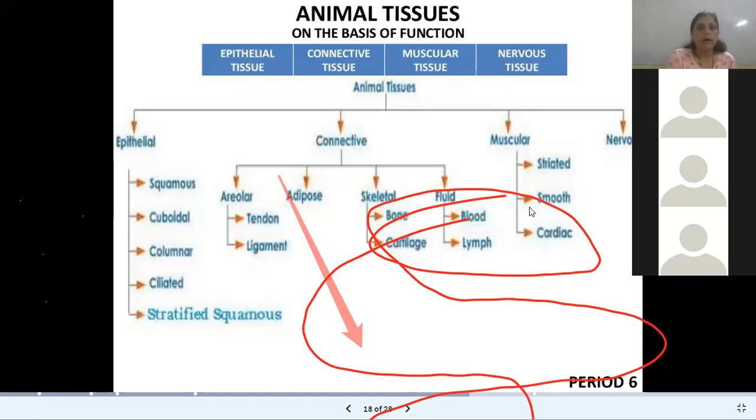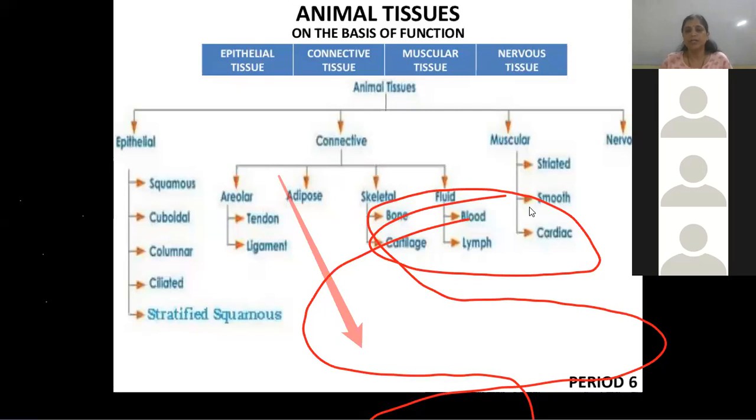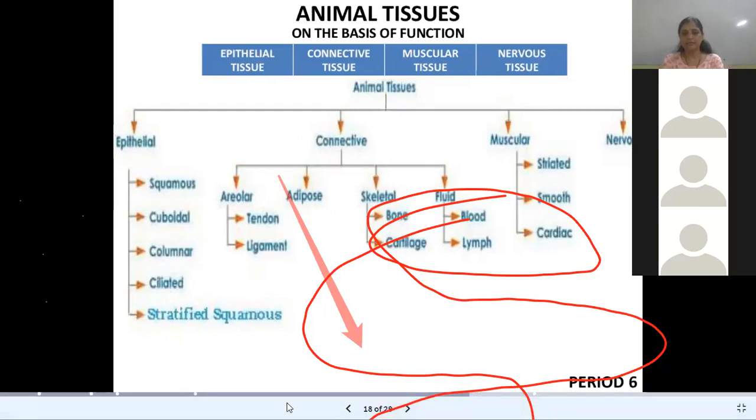Okay, so animal tissue, first type epithelial. This epithelial has the types squamous epithelial, cuboidal epithelial, columnar epithelial, then ciliated epithelial, then stratified squamous epithelial, then connective tissue. Connective tissue is broadly classified.